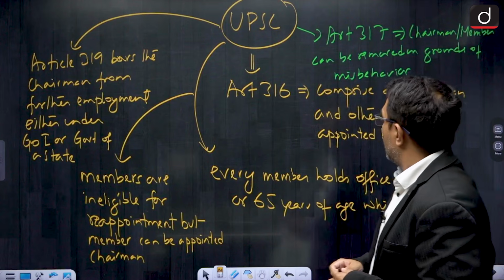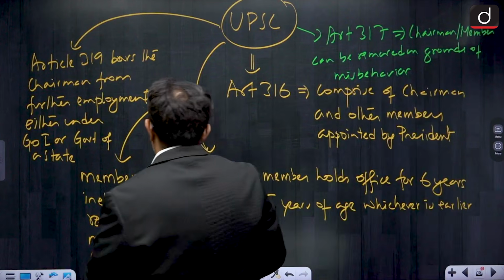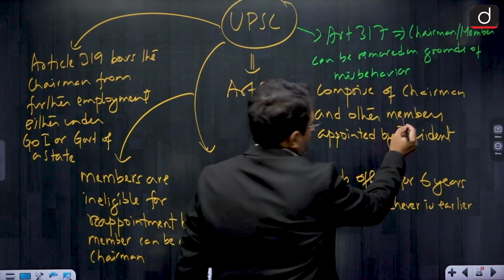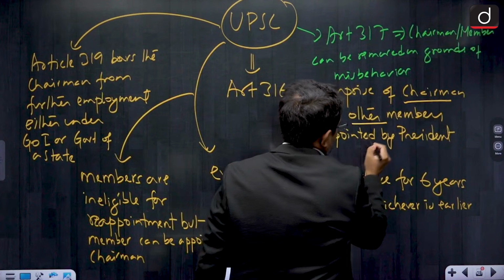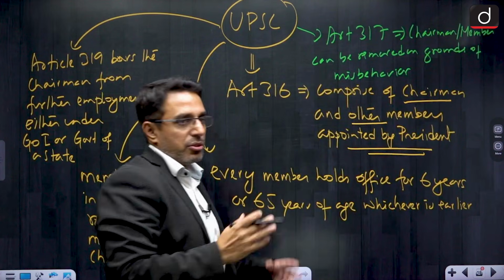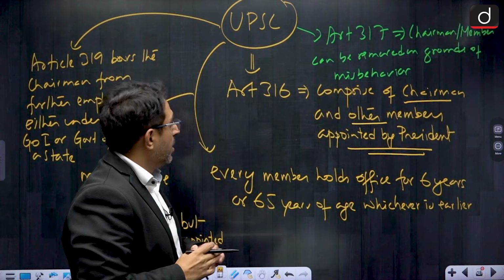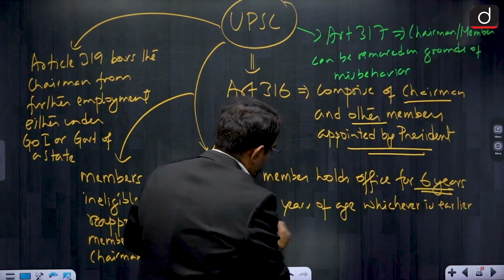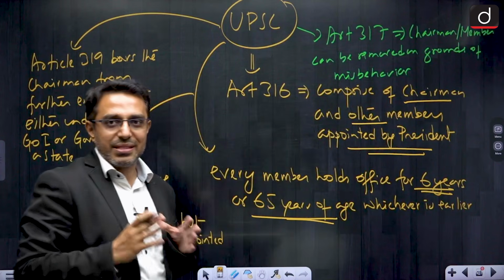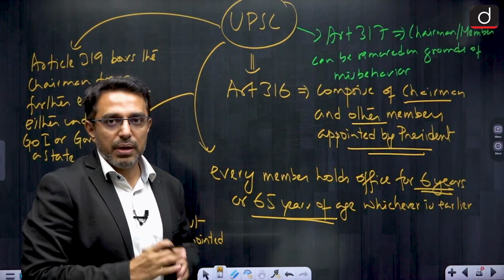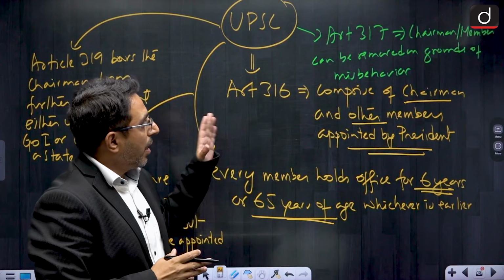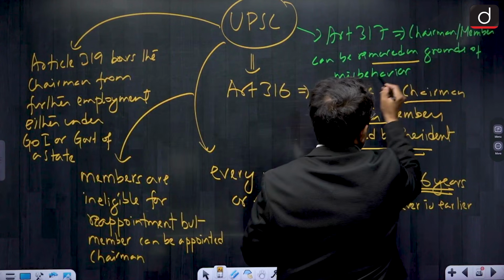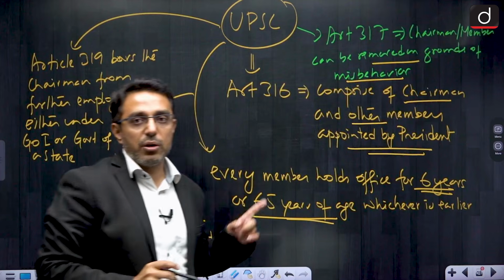Right. Now, UPSC under Article 316 comprises a chairman and other members appointed by the president. So, chairman and other members of UPSC are appointed by the president, and every member holds office for 6 years or 65 years of age, whichever is earlier. So, that is a standard thing for the UPSC members and chairperson. And Article 317 says that the chairman and member can be removed on grounds of misbehavior, right. So, they can be removed on grounds of misbehavior.